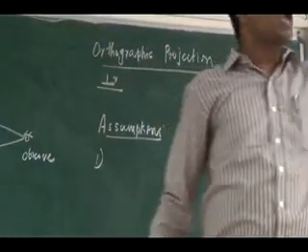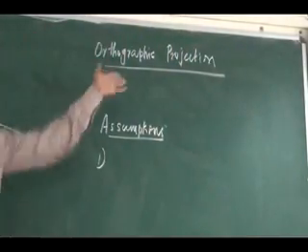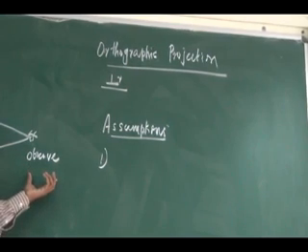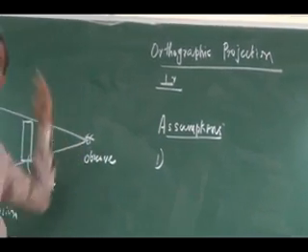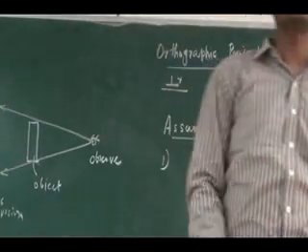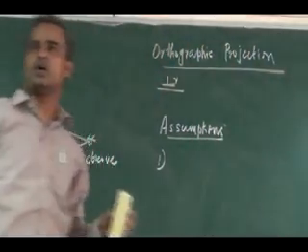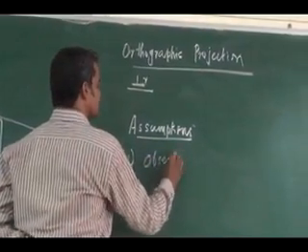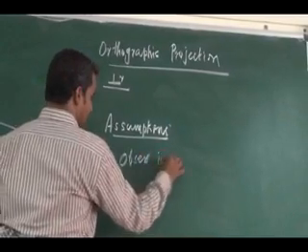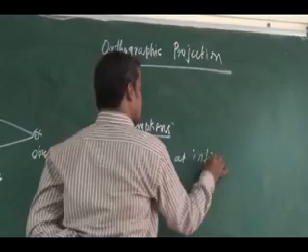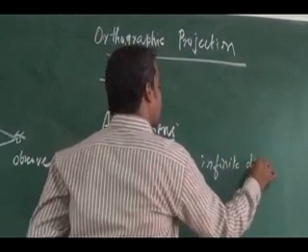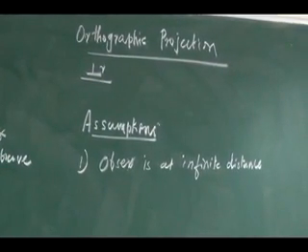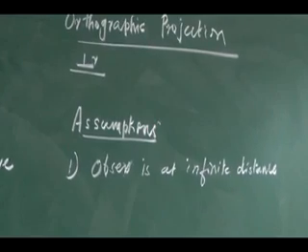They are coming from an infinite distance. If the rays of vision come from an infinite distance, then I can keep the observer at an infinite distance. To obtain an orthographic projection, the first assumption I have to take is that the observer is at infinite distance. This is the first assumption I have to make to perform an orthographic projection.